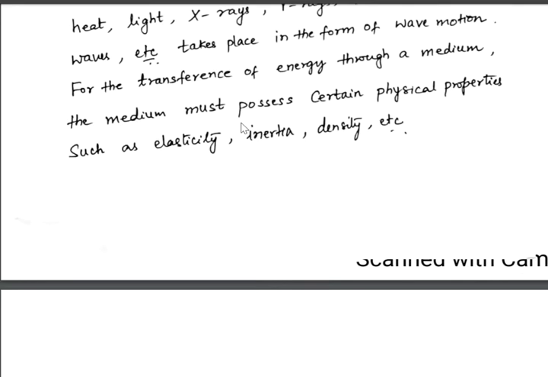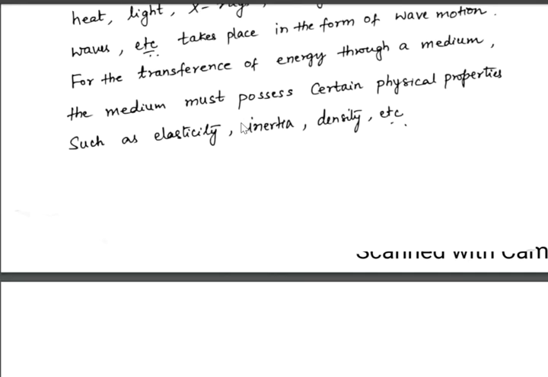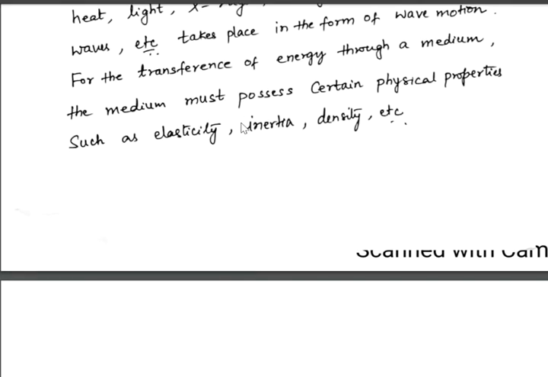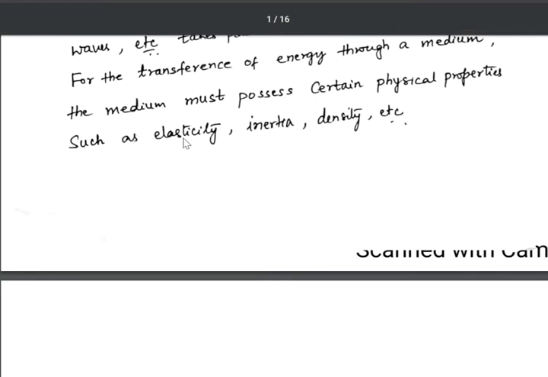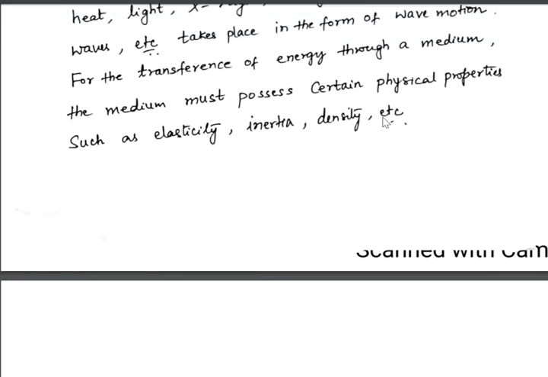For the transference of energy through a medium, the medium must possess certain physical properties such as elasticity, inertia, density, etc. This is with respect to mechanical waves. For the propagation of mechanical waves through the medium, it mainly depends on the elasticity of the medium, the density of the medium, and the inertia of the vibrating particles. However, electromagnetic waves can travel through vacuum. It does not depend on these properties of the medium.